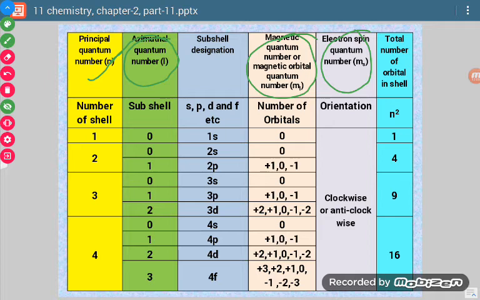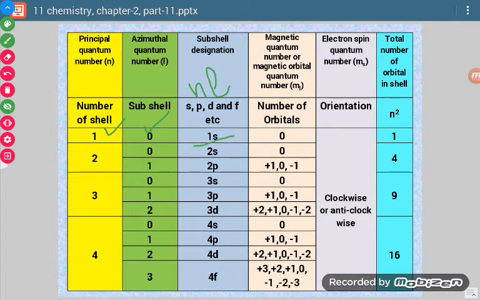Now first quantum number, we will go from left to right. If we are talking about first shell, then for n value 1, L value will be 0. Now which subshell it is? If n value is 1, L value is 0, then NL I have to write.